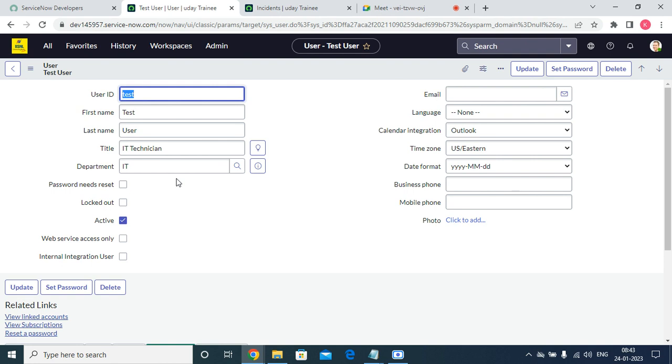That is a basic scenario or basic real-time work. It will come whenever you're working in a project. But this user profile is completely an administration task, so I don't think we will get many tasks on the user profile. Mostly you will get a maximum of three to four per week. You will not get any more than that.